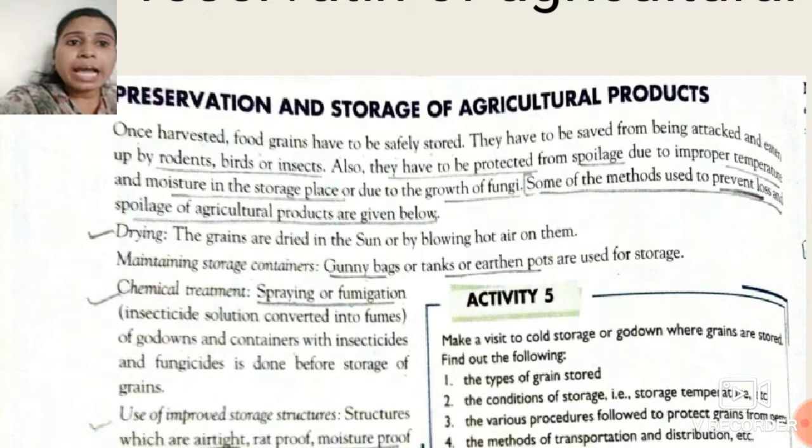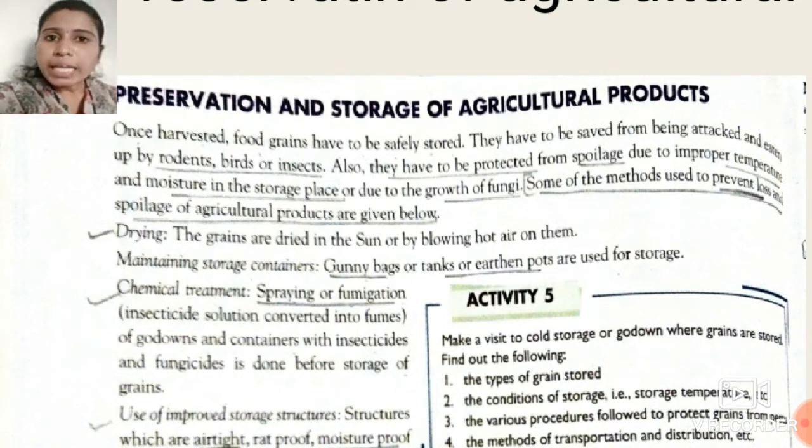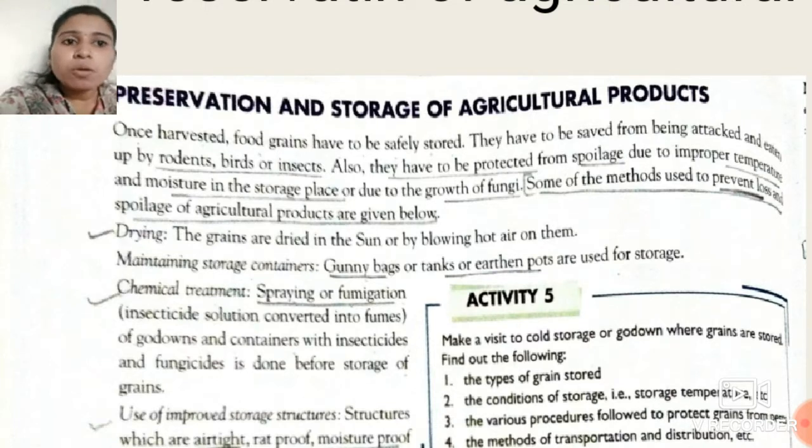Also they have to be protected from spoilage due to improper temperature, because certain grains require moderate temperature, proper temperature, certain moisture. If there is more moisture present in the room or near those grains, there is possibility of growth of certain fungi over there. So there are some methods which can prevent this loss and spoilage of agricultural produce.